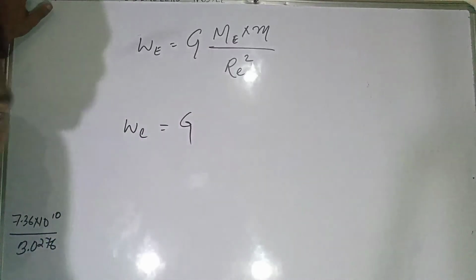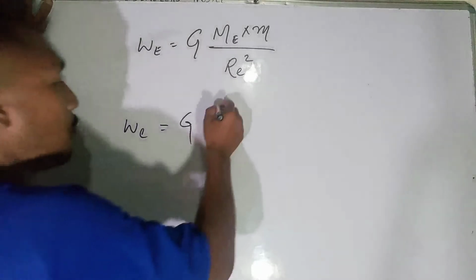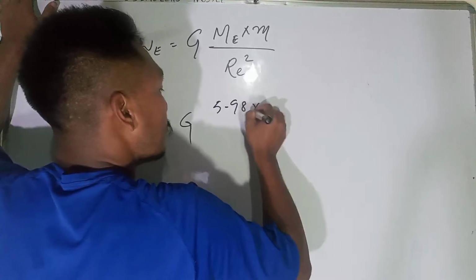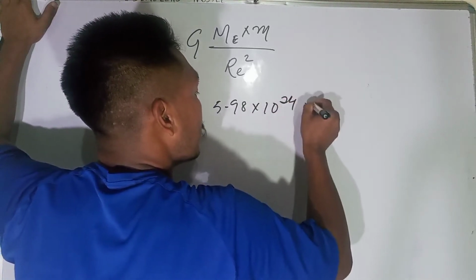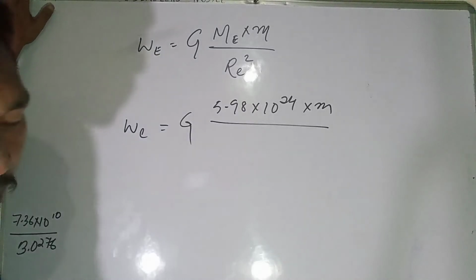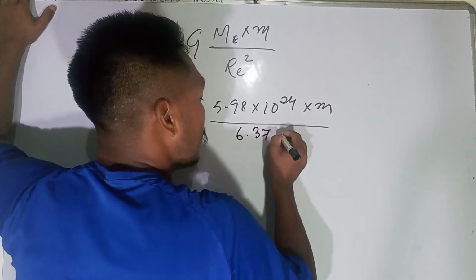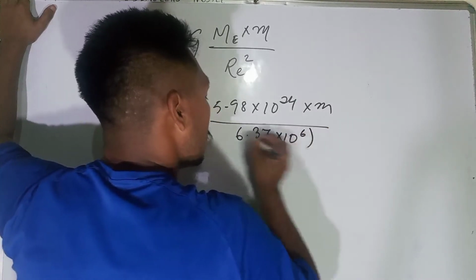G into the weight on the earth is 5.98 into 10 to the power 24, into m, divided by Re, which is 6.37 into 10 to the power 6, squared.